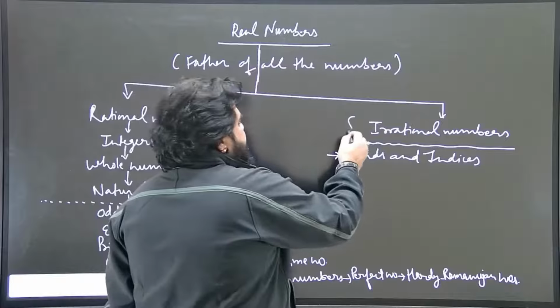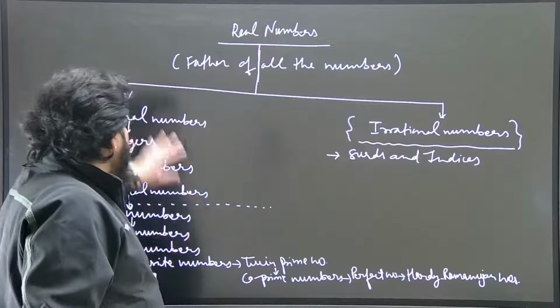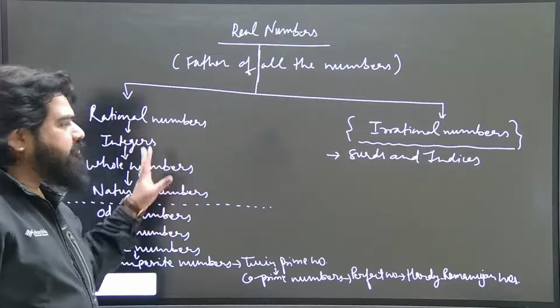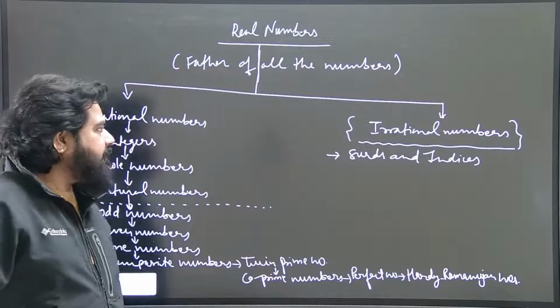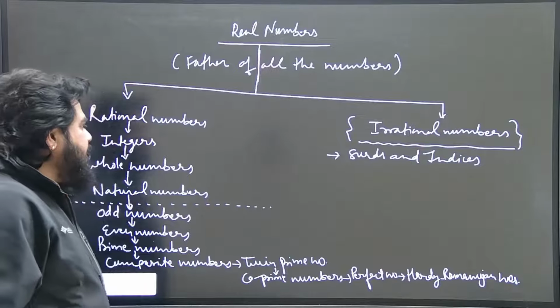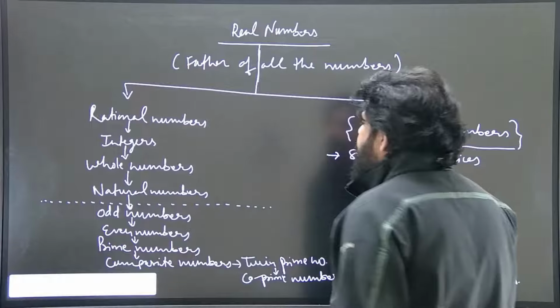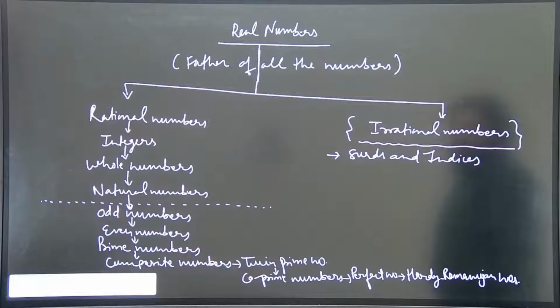So we will discuss these numbers in detail there, but I will give you some idea during the discussion of rational numbers so that you can differentiate between rational number and irrational number specifically. So please note down this chart carefully because this is very useful.